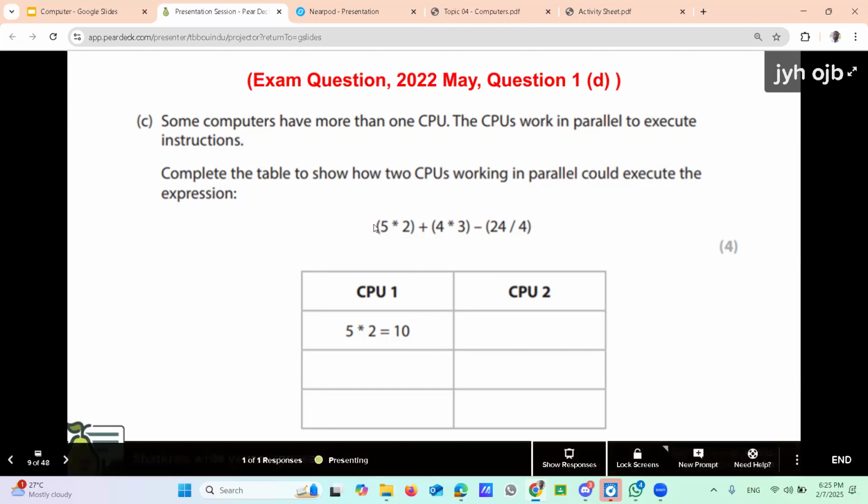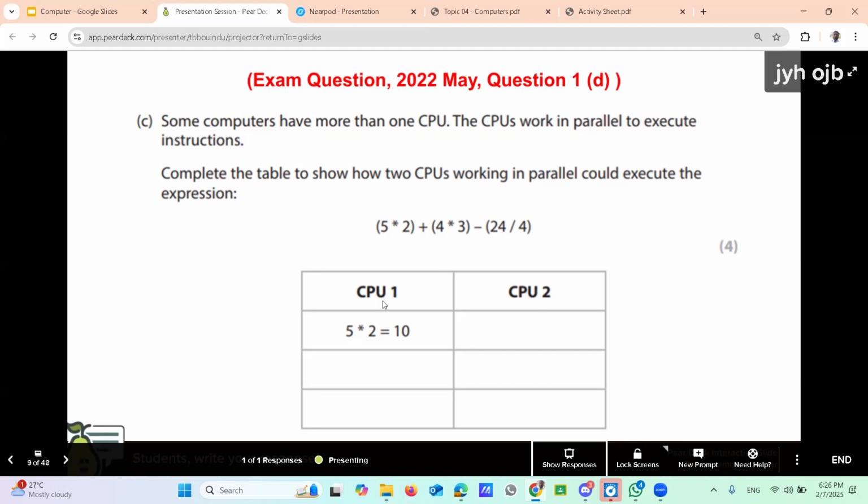Now look at the statement. The expression is 5 into 2 plus 4 into 3 minus 24 divided by 4. That's the whole task. What does parallel computing say here? The question says to execute instructions in parallel. There are two CPUs here, CPU 1 and CPU 2, and they are getting different tasks.